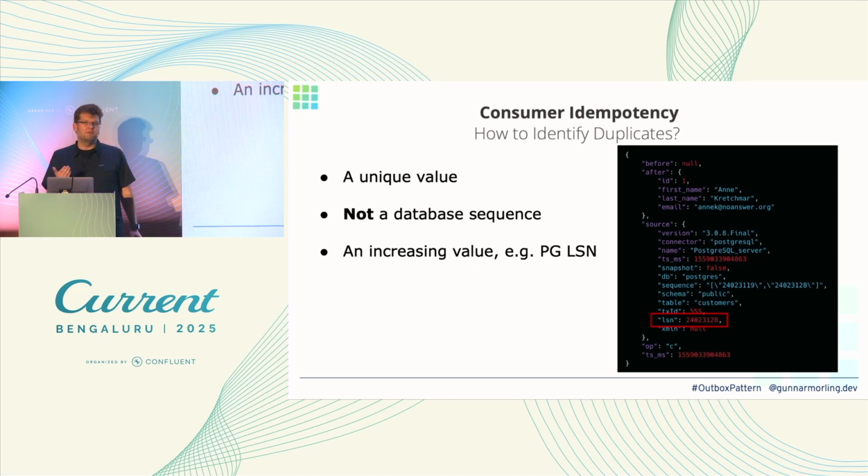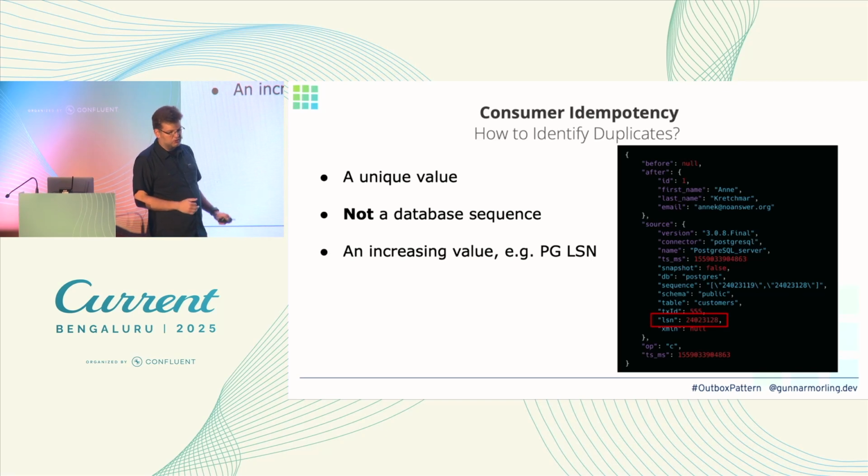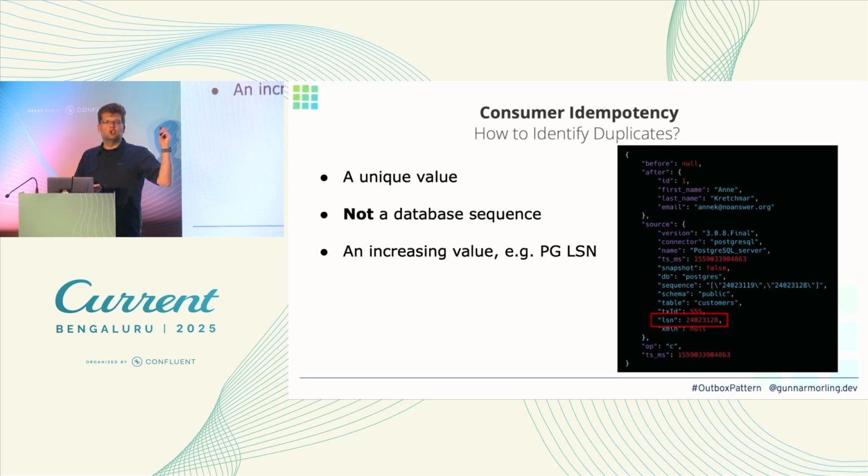And typically we want to identify and then discard duplicate events. So what you want to have is a unique ID. And I had this GUID there, right? Which identifies each and every event.